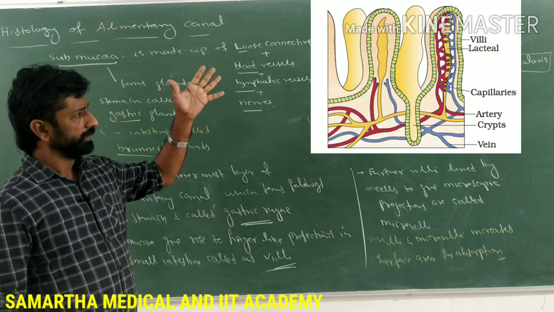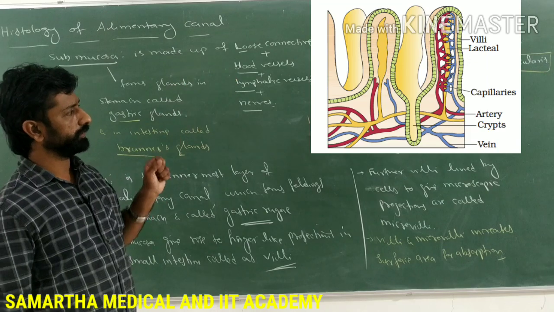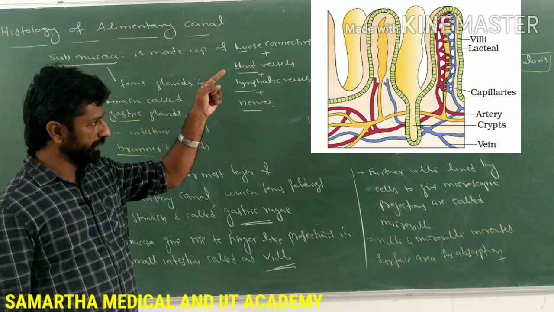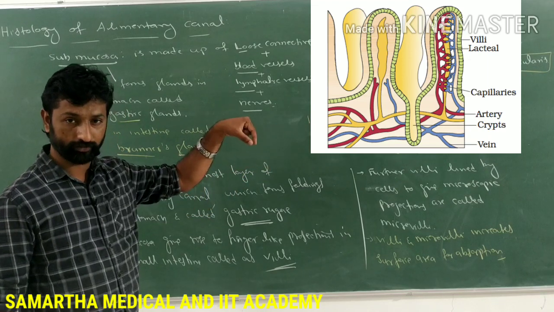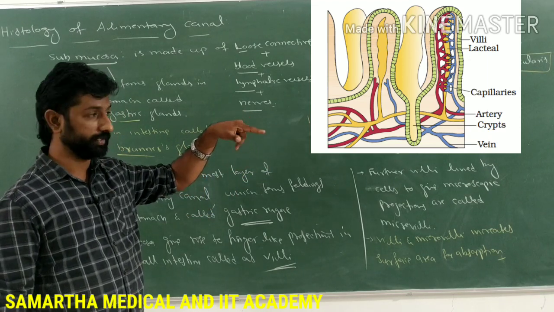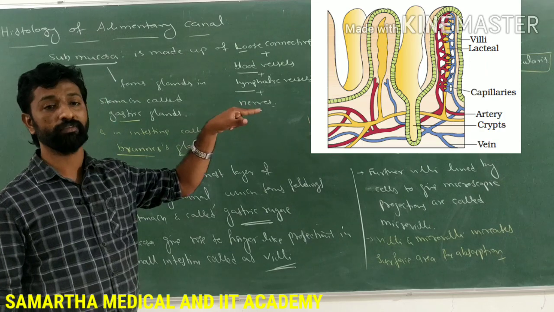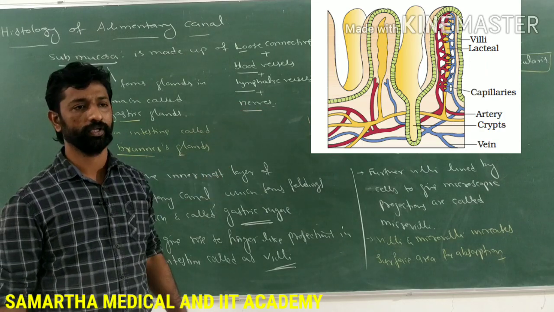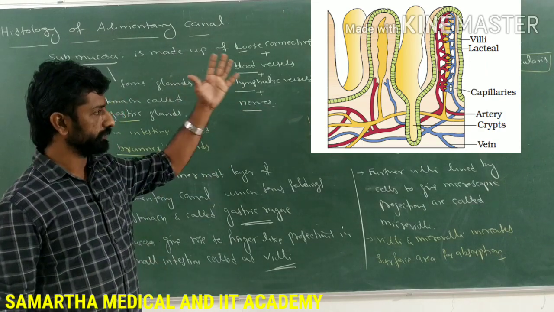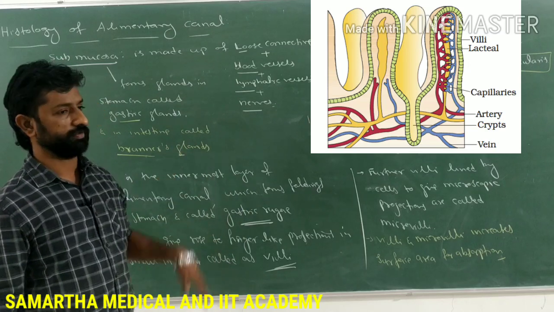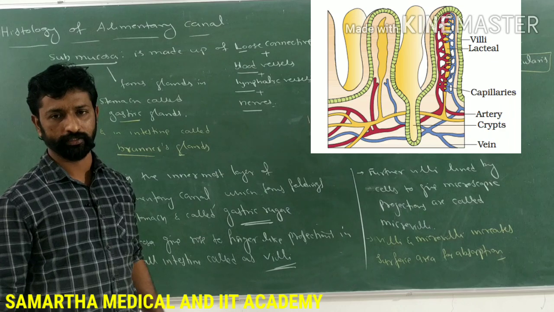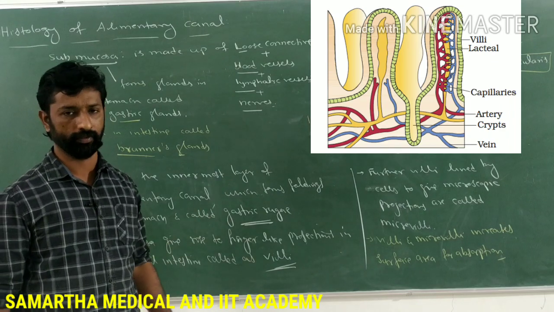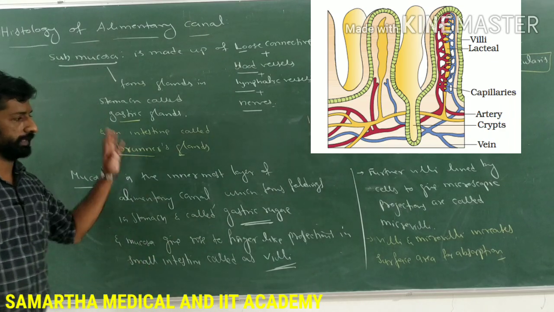So in that you can also observe the presence of crypts, that is, between two villi there is a presence of crypt. That is called the crypts of Lieberkühn. Let's discuss the structure as well as the function of the mucosa and then the crypts of Lieberkühn now. Okay, make a note of these points now.